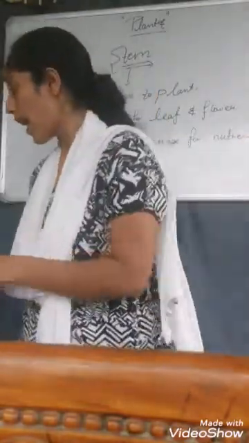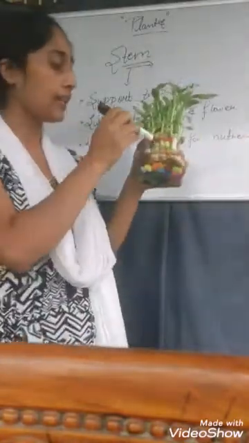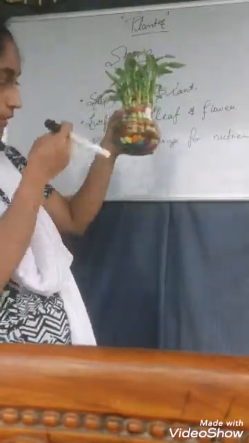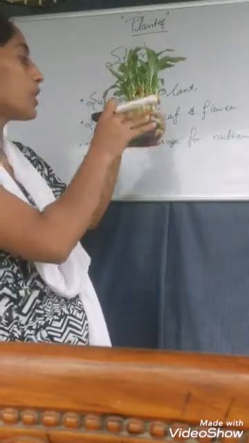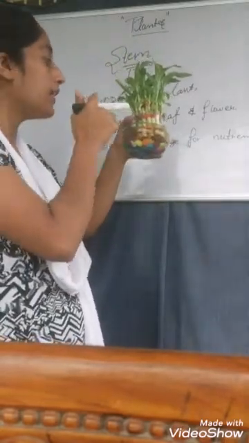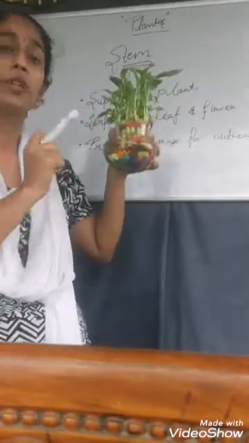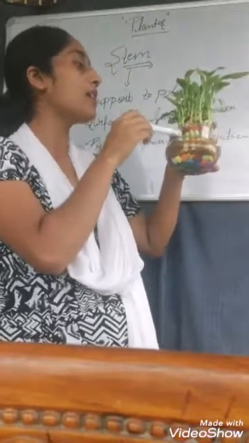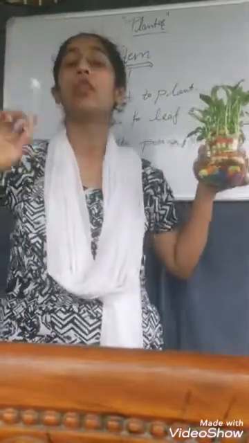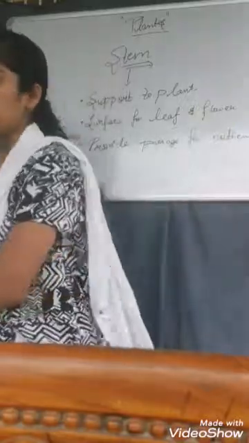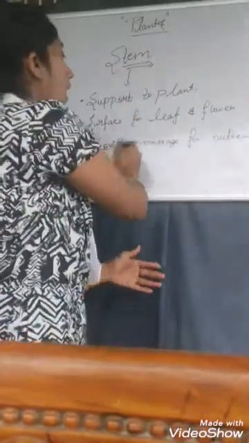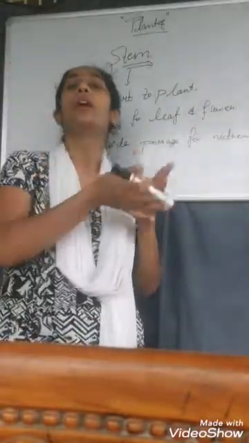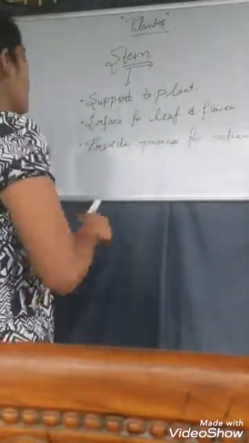Okay, students. So in this plant, you can see the stem and the roots. Roots are below the water. In this root, what happens? The nutrients are absorbed from the roots, and then after absorbing, the water or the nutrients go into the stem, and then the stem passes them to other parts of the plant body. So in this way, we can say that the stem provides passage for nutrients to the plant body so that they can prepare their food. Okay, students.